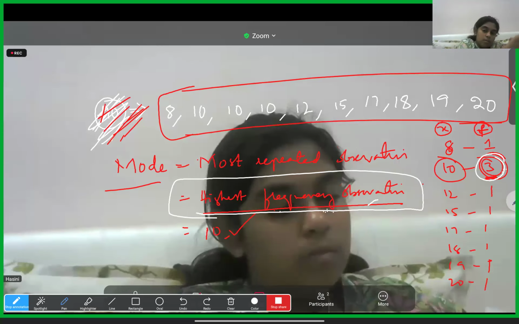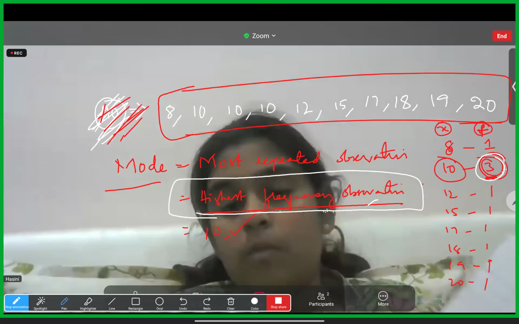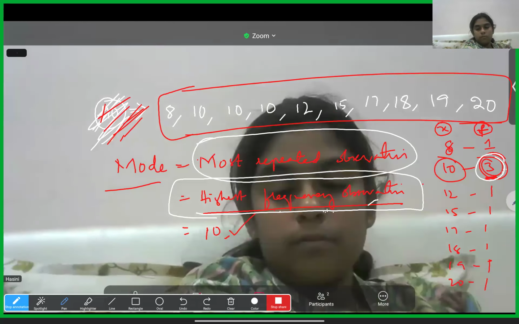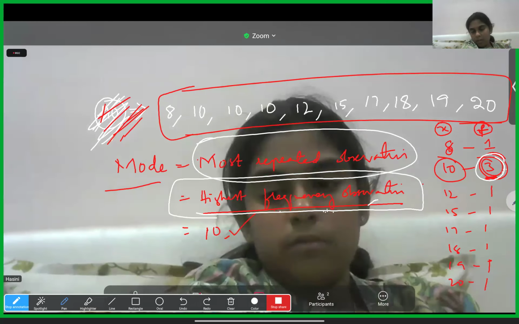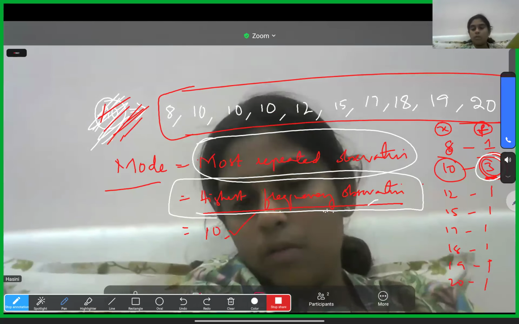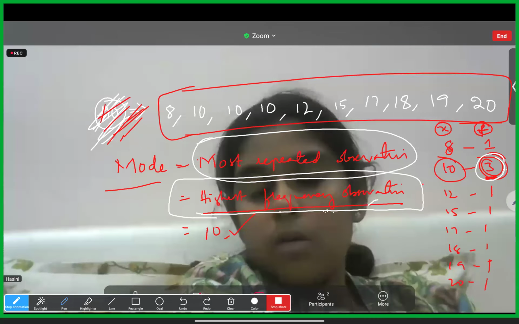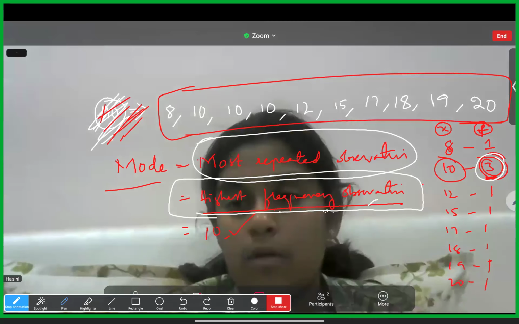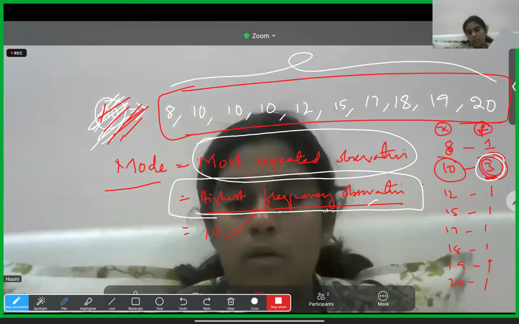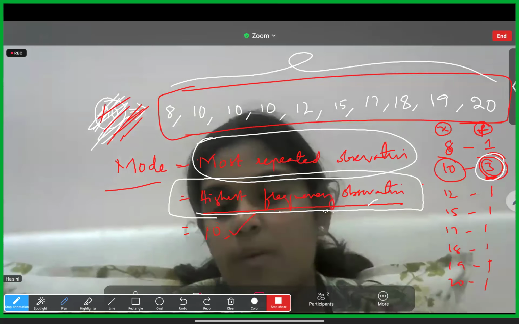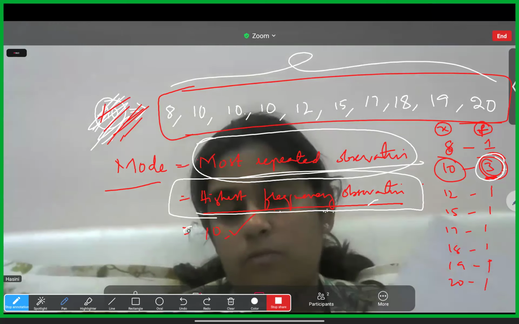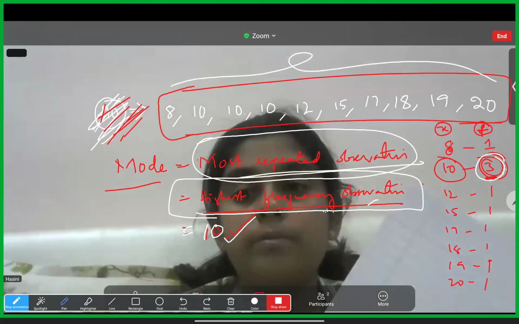Another way is most repeated observation, which has the same meaning. Here, which number came many times? 10. So that is your most repeated observation, 10. That is how mode is calculated.